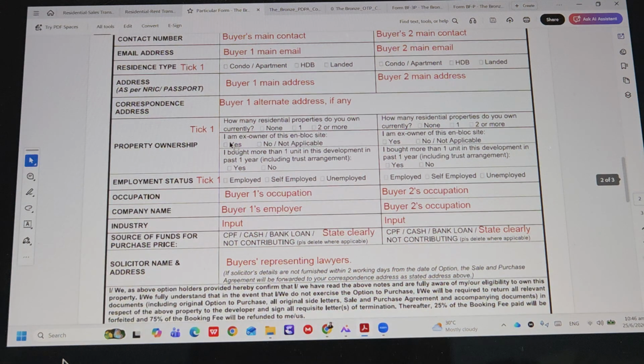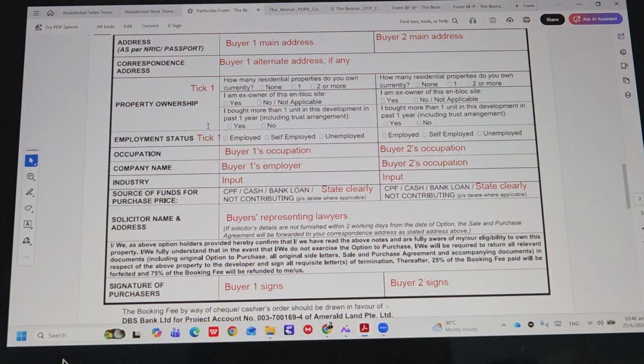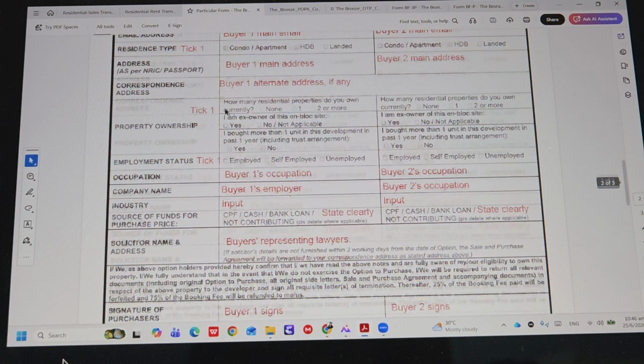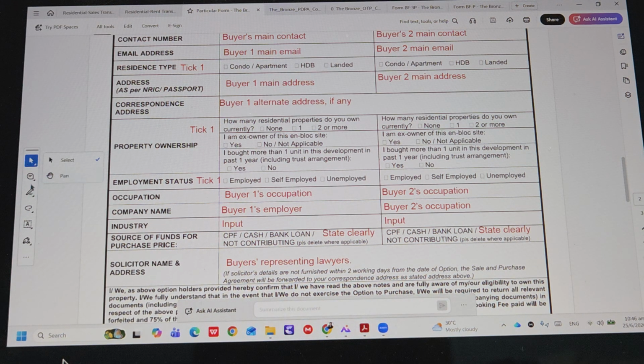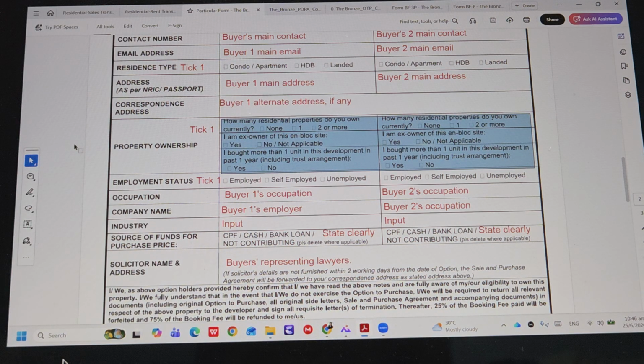Now this is the one that we spoke about during the training. What is the property count? If you advise them on the ABSD, please take it and then advise them again on the ABSD. Then you can read whatever information is required in this box. Just try to draw a box. In this box, please fill in accordingly.